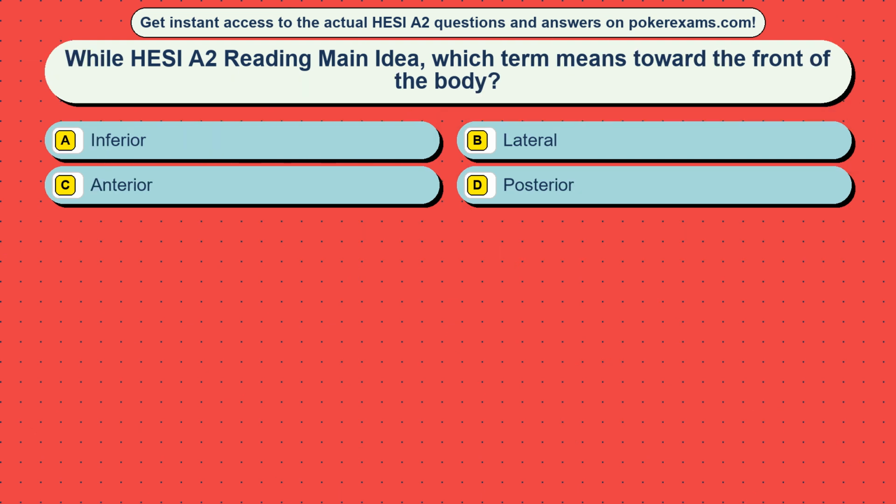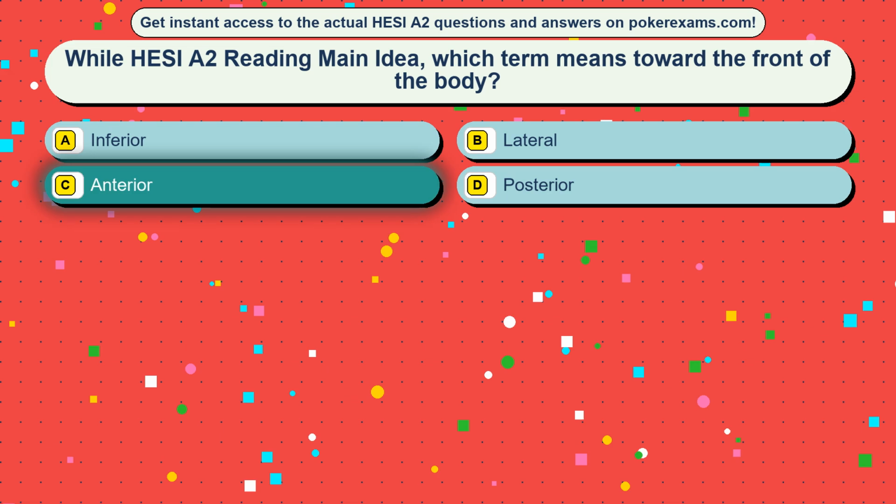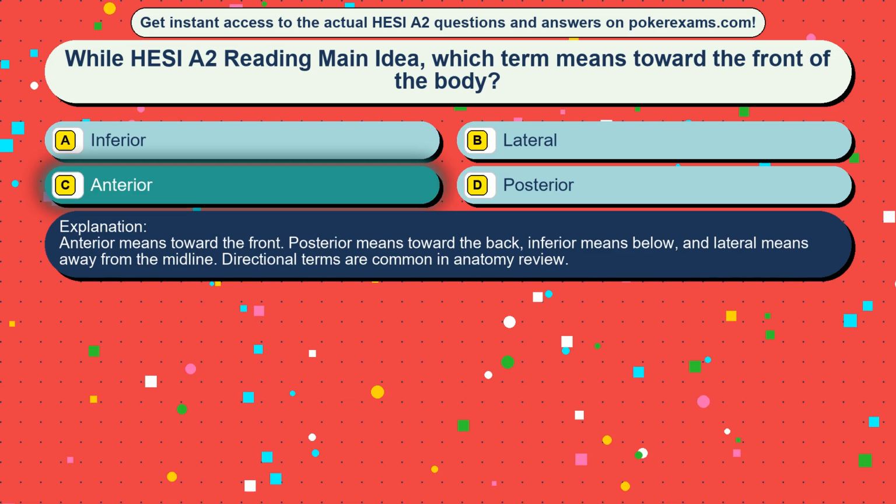Question 7. While HESI A2 reading main idea, which term means toward the front of the body? Option A, inferior. Option B, lateral. Option C, anterior. Option D, posterior. The correct answer is option C, anterior. Anterior means toward the front. Posterior means toward the back. Inferior means below, and lateral means away from the midline. Directional terms are common in anatomy review.